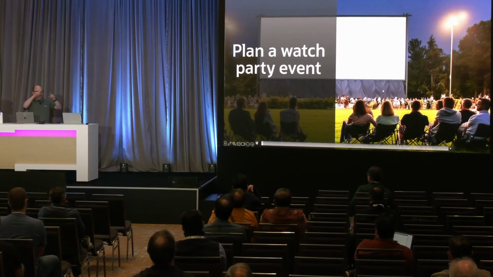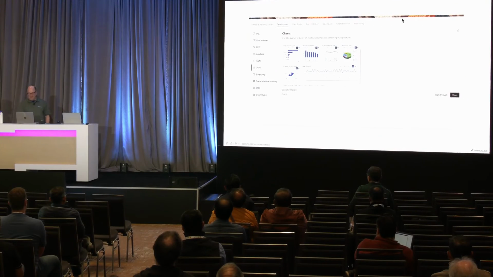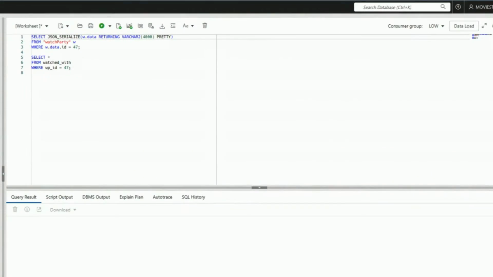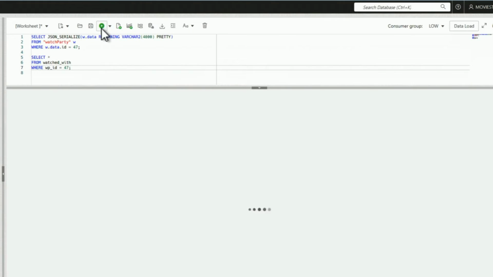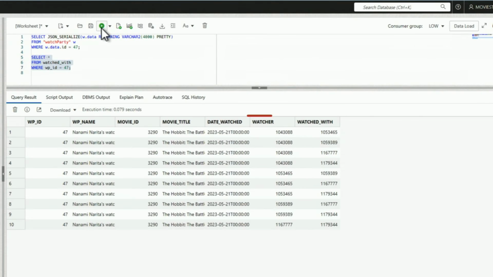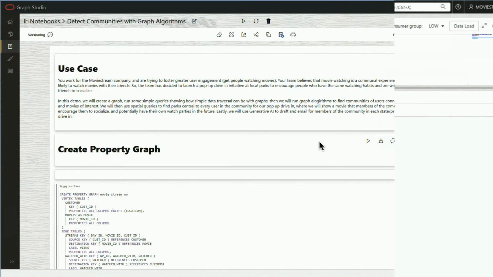So we're going to plan a rewind. We're going to plan our watch party event. And so here we go. Now, remember, we went back and looked at the original JSON data, and that data we projected as a graph with who's the watcher, whom we watch with. That's going to form some of the edges of that graph.